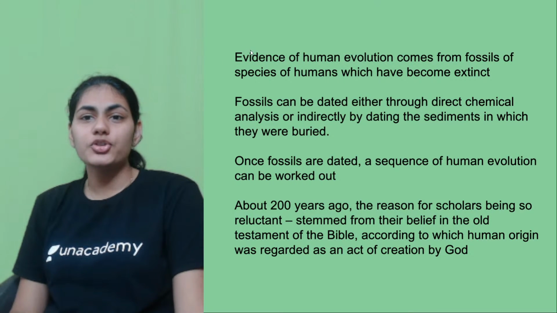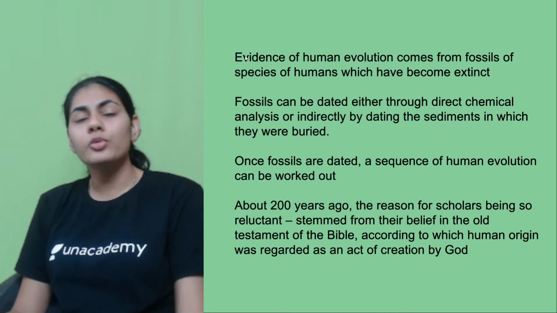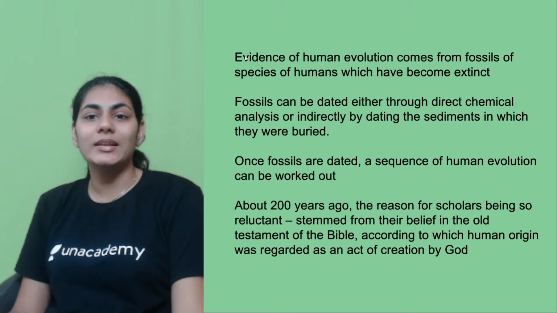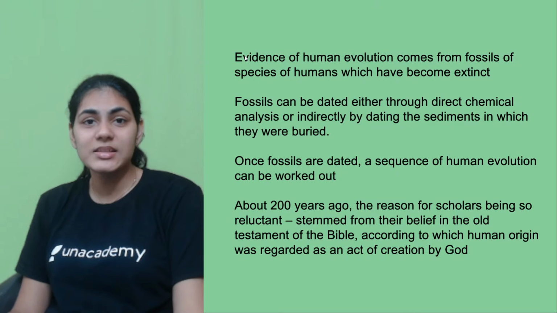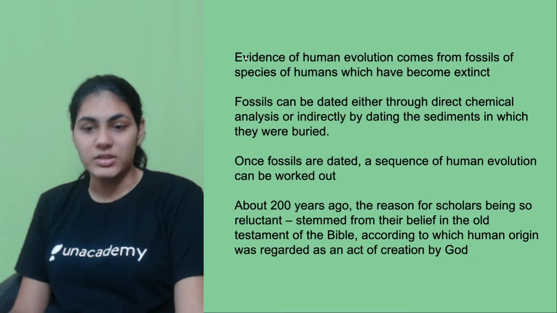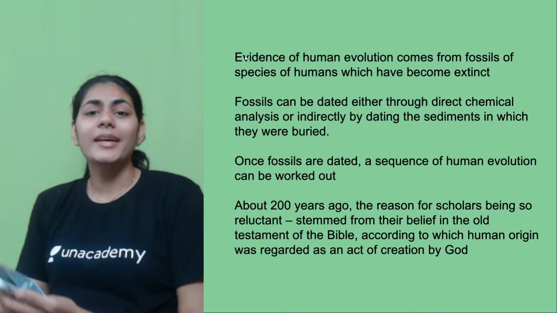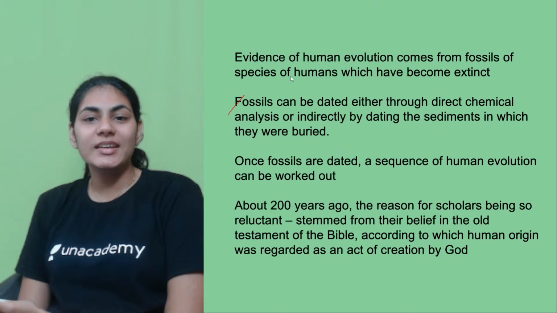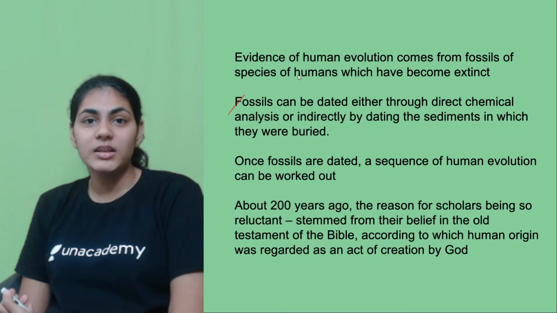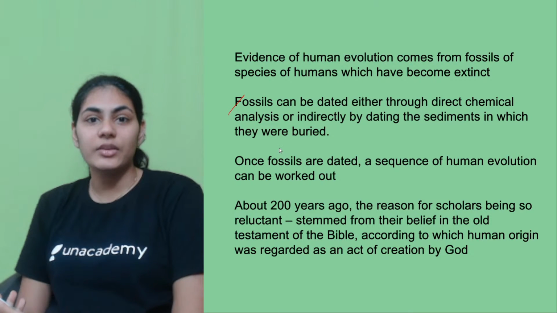And evidence of human evolution comes from fossils, right? We all know, if you want to know about humans from a long time ago, it's really important for us to look at the fossils, right? Not just humans, but also animal and plant fossils. The next point is you can date these fossils either through direct methods or indirect methods. Again, this is a very scientific approach, a scientific process.